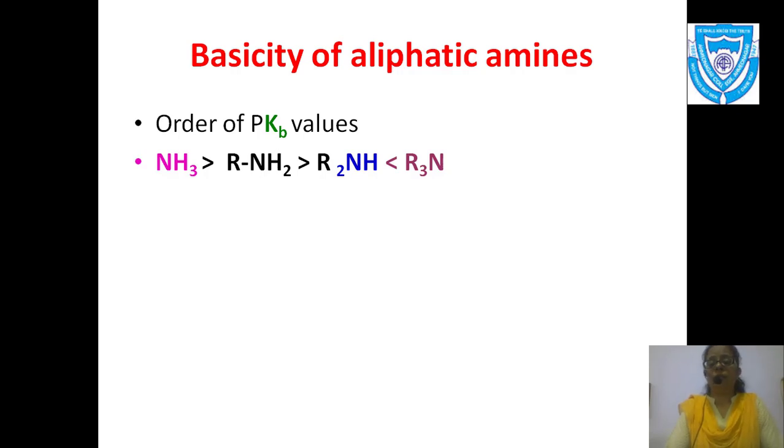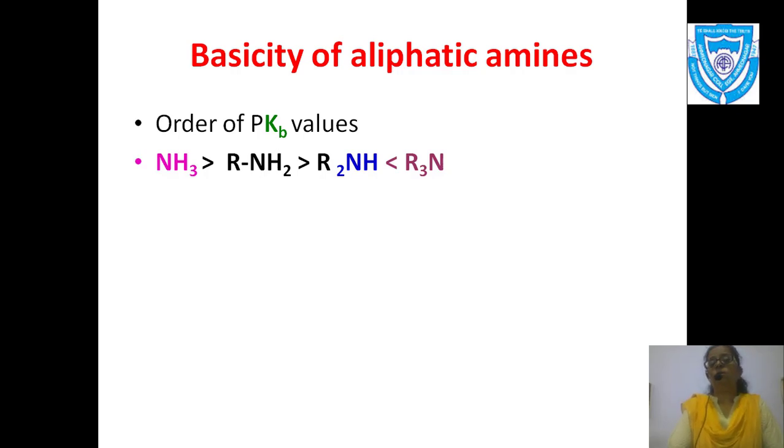So from this order, ammonia has the highest, then 1 prime, then 2 prime amine, and 3 prime has a value less than 2 prime. You can go back and check accordingly in different examples of ammonia, primary amine, secondary amine and tertiary amine.